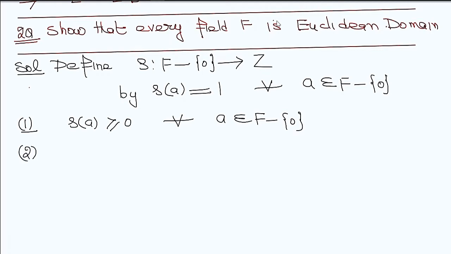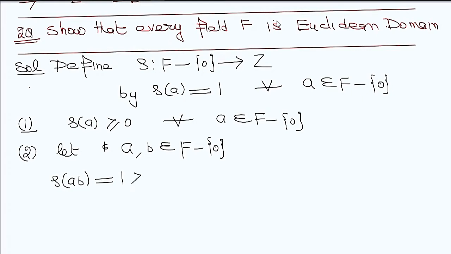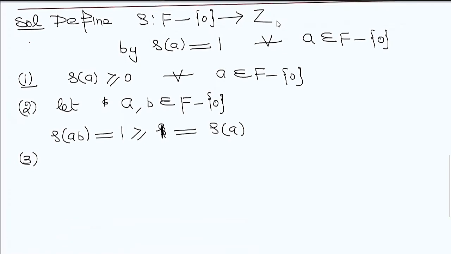Property number 2: let two elements, a and b, belong to F minus 0. Then delta of AB is equal to 1, and delta of A is 1. So 1 is always greater than or equal to 1, and this 1 is again equal to delta A. This proves property number 2.